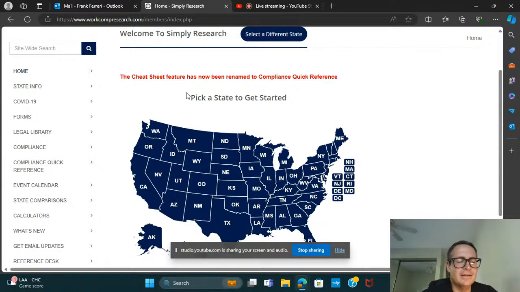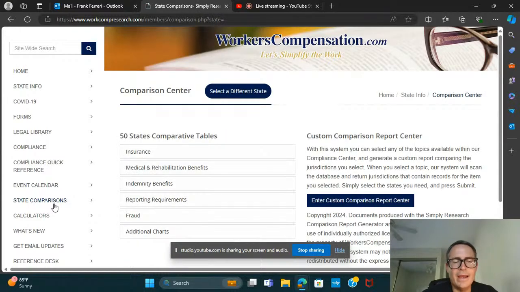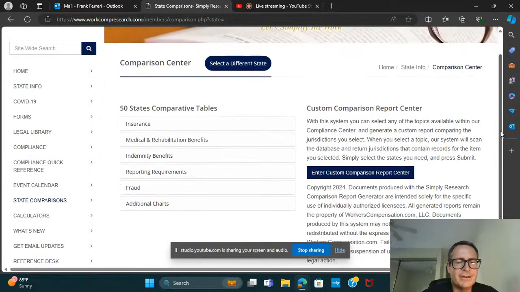If you're someone who has operations in multiple states, you might want to take a look at how those states weigh in on a certain subject. And so we have the 50 state comparative tables on these topics here. By the way, you can root around, figure out which area you're needing information in, and you can get right to it.